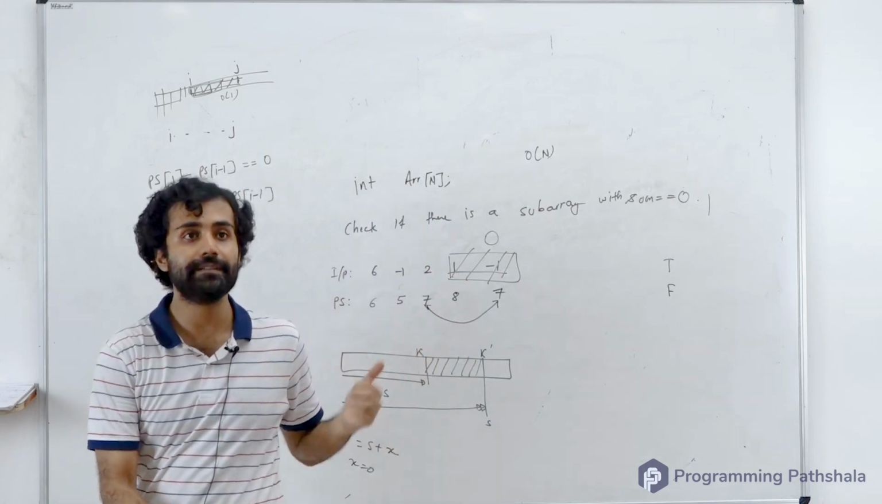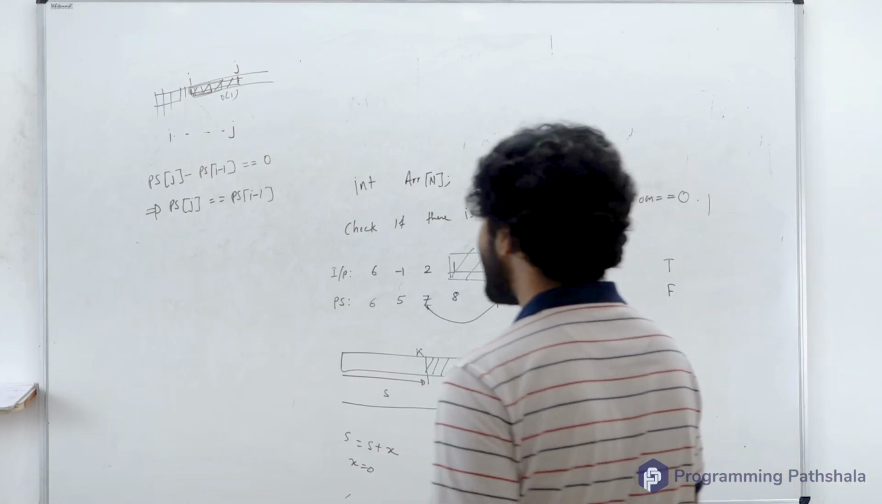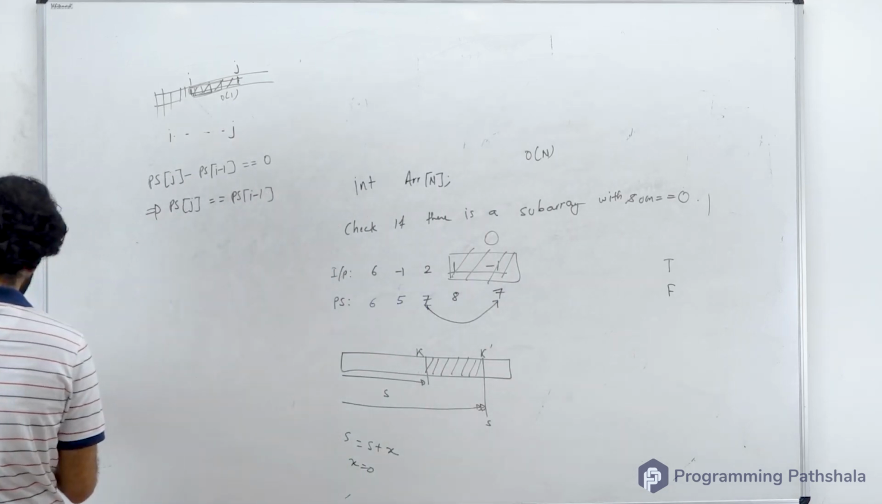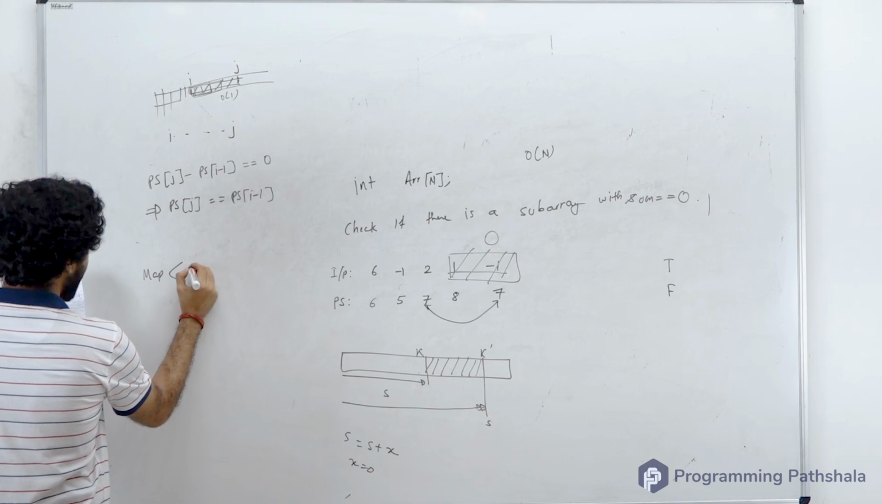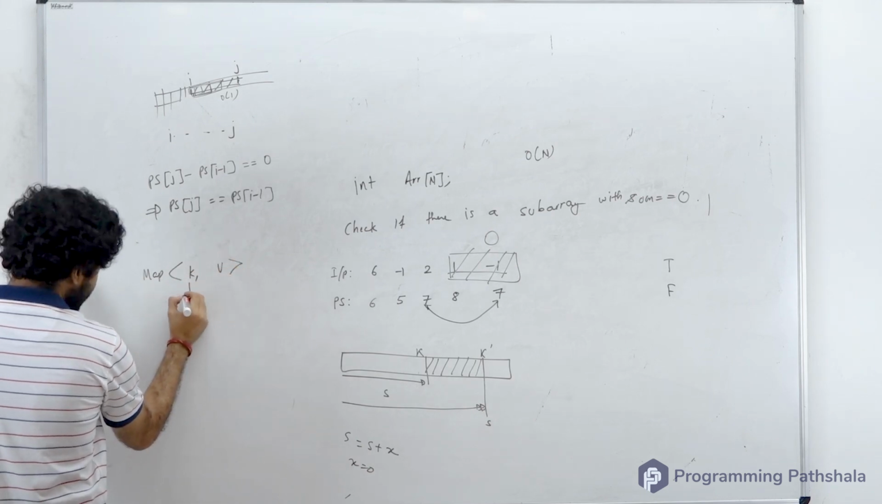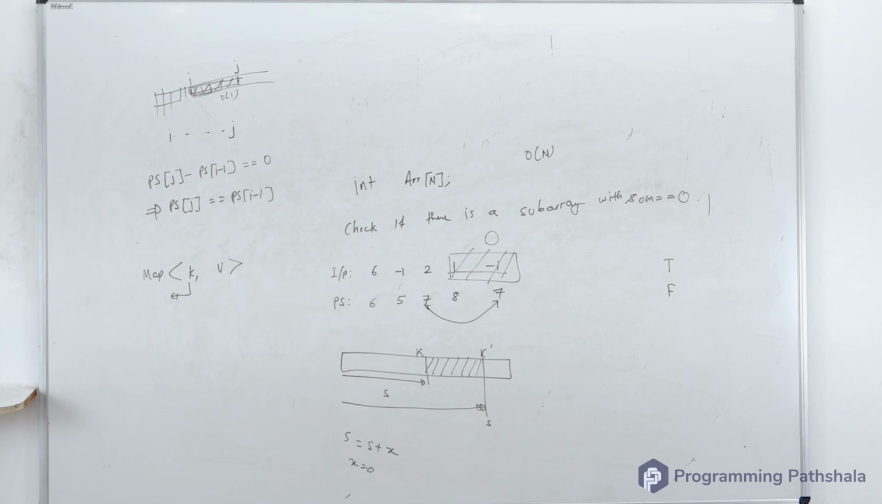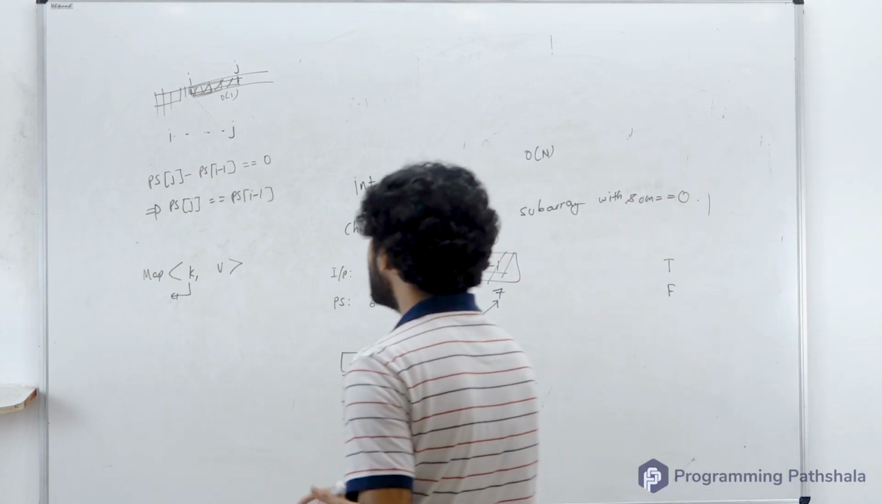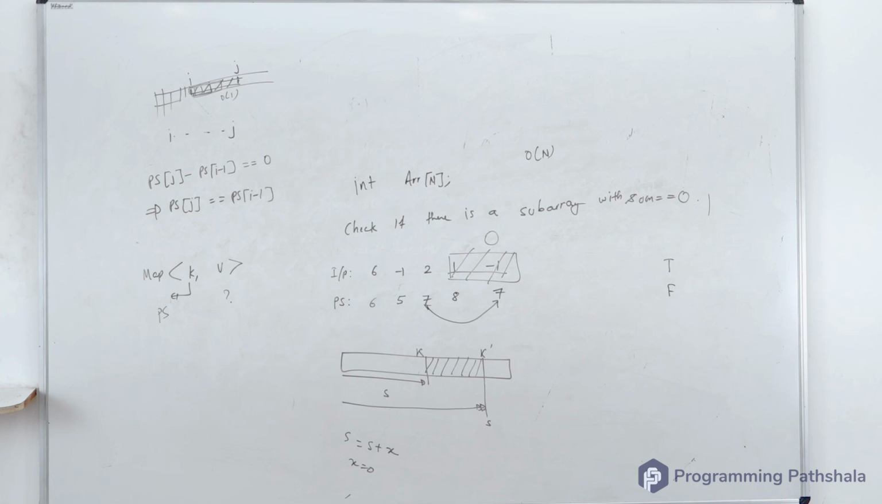How many of you can implement this logic? Will you use a map? Okay, what will you store in the map? By that question I mean, let's say you have a map. It will have some key and some value. What will your key be? Your key will be prefix sum. Very good. And what will be your value? Your value can be anything. Does it matter whether it is a frequency or anything?